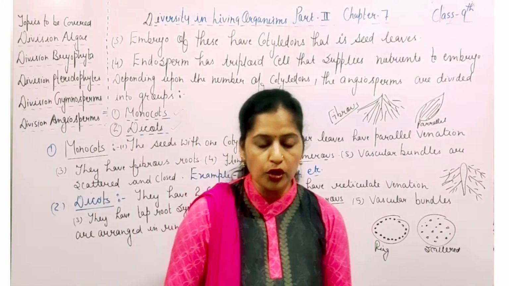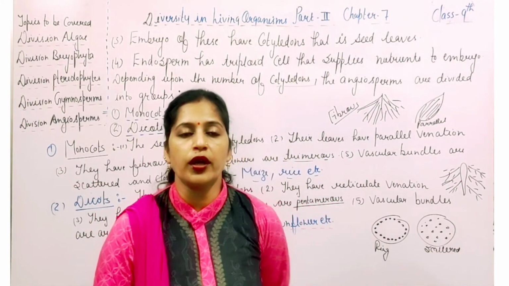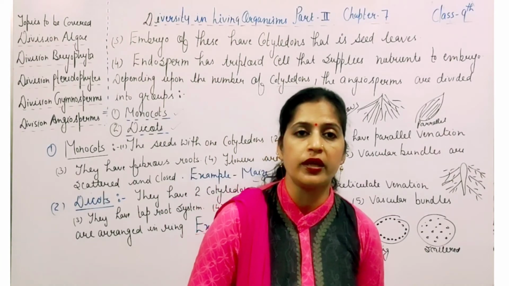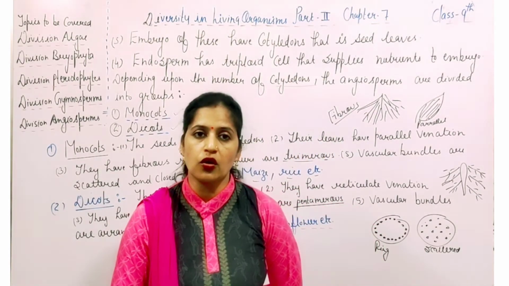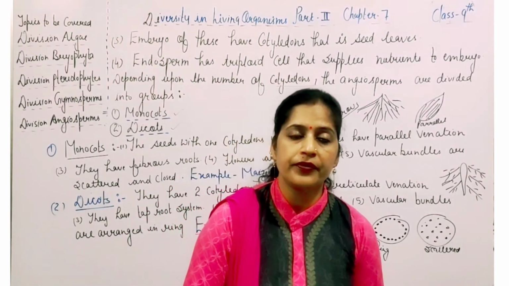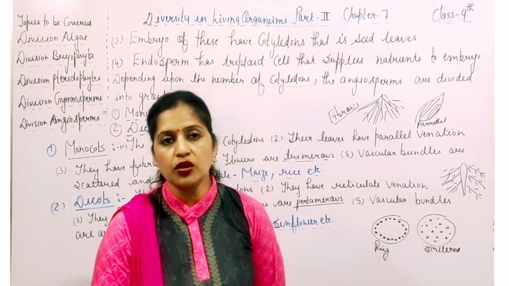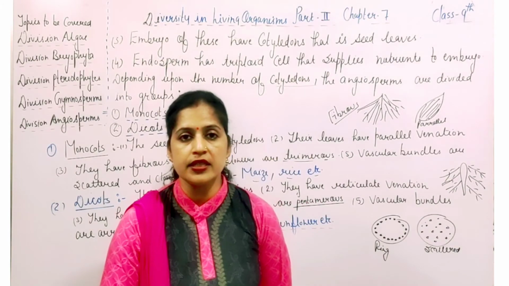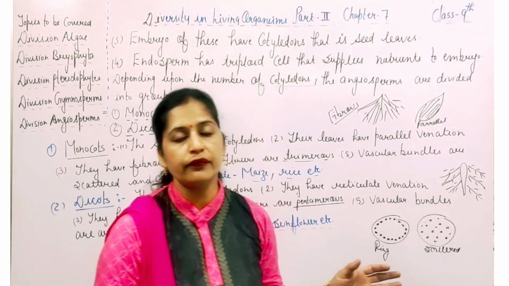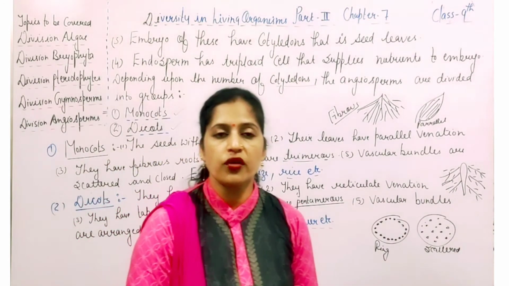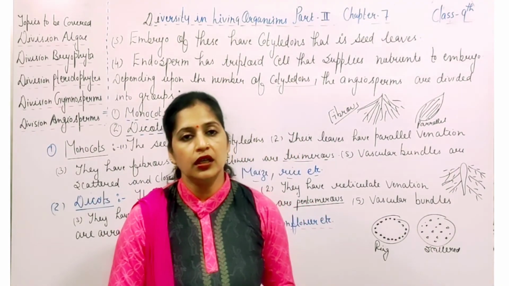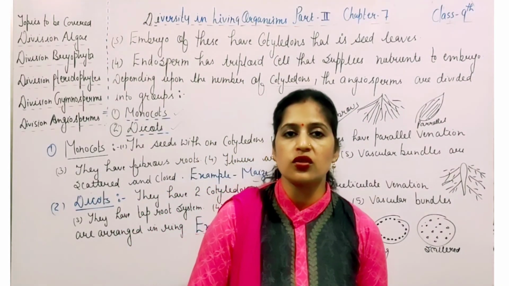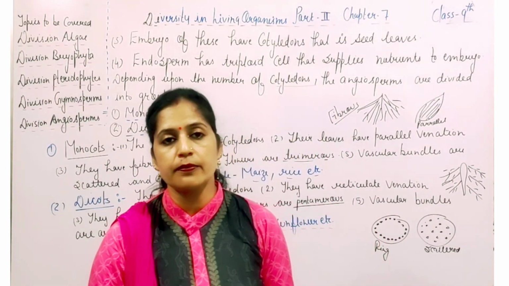And there is one important question from the examination point of view: what is the difference between the monocots and the dicots? Monocots have single cotyledon, whereas in dicots they are 2 cotyledons. दूसरा ये बताया था कि the flowers are always trimerous in case of monocots, whereas in case of dicots the flowers are always pentamerous.